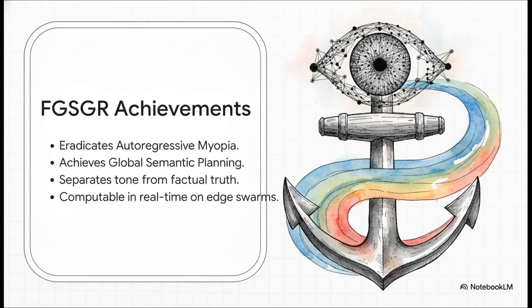The implications of this framework are just monumental. By treating language as a frequency-governed wave decoded via active inference, we are finally eradicating autoregressive myopia. We now have an architecture that achieves true global semantic planning, an AI that actually thinks before it speaks, balances its syntax bidirectionally, flawlessly separates emotional tone from unshakable factual ground truth, and can compute all of this in real time on multi-agent edge swarms.